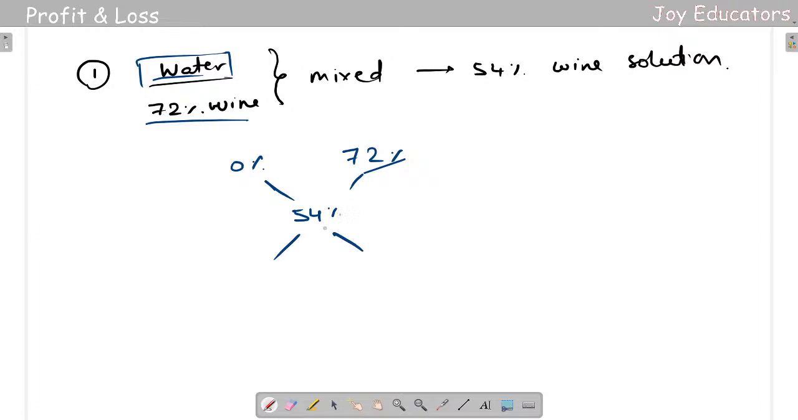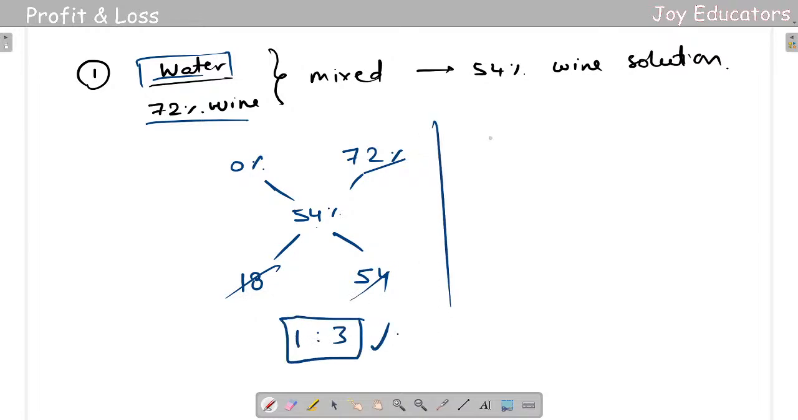So at what ratio will I be getting it? 72 minus 54, I'll be getting 18. And 54 minus 0, I'll be getting 54. So 1s are 3s are, so it will be in the 1:3 ratio. I can do it in this way, or else I can also do it in this way.